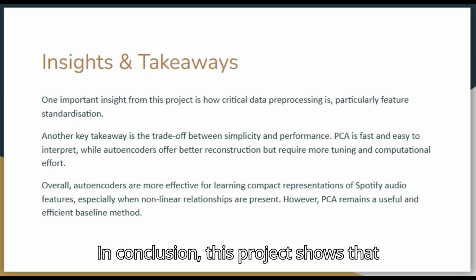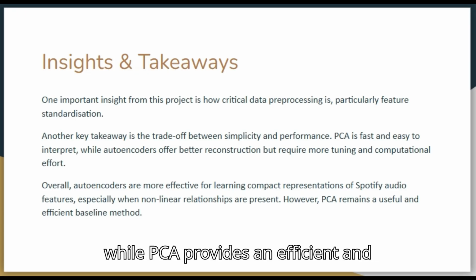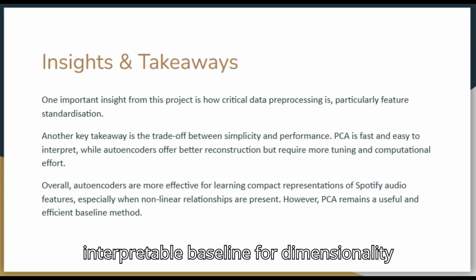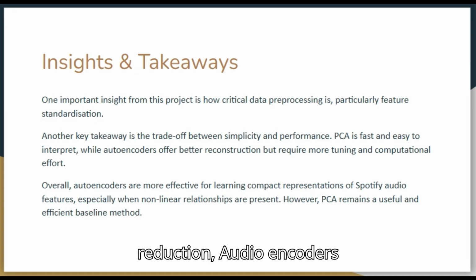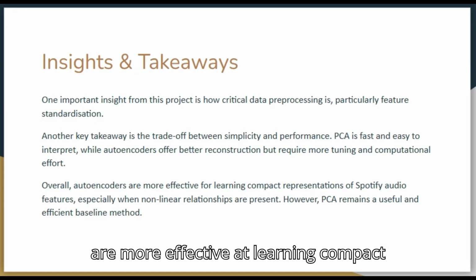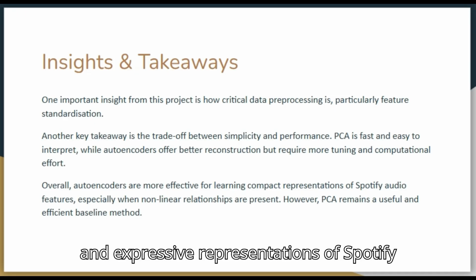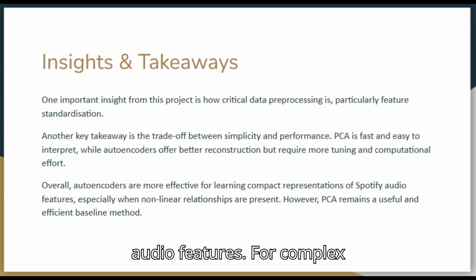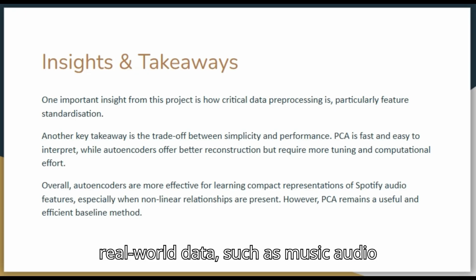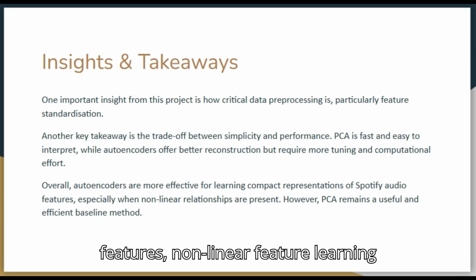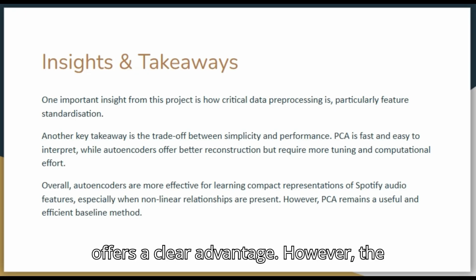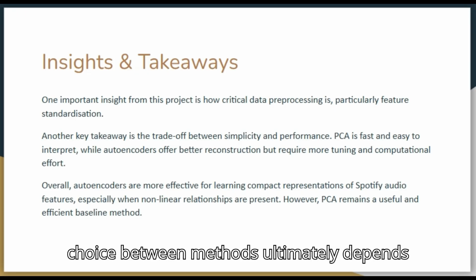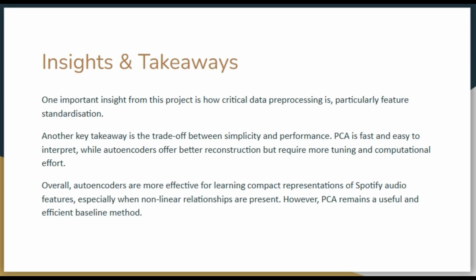In conclusion, this project shows that while PCA provides an efficient and interpretable baseline for dimensionality reduction, autoencoders are more effective at learning compact and expressive representations of Spotify audio features. For complex real-world data, such as music audio features, nonlinear feature learning offers a clear advantage. However, the choice between methods ultimately depends on the trade-off between simplicity, interpretability, and performance.